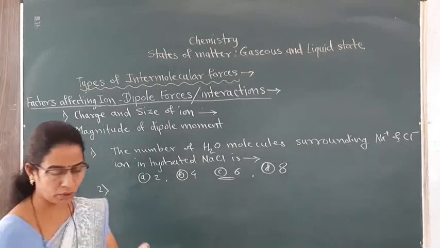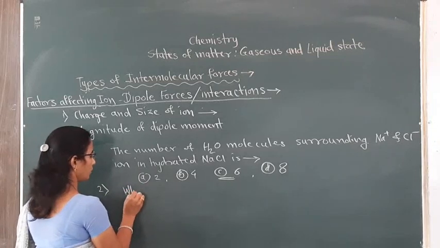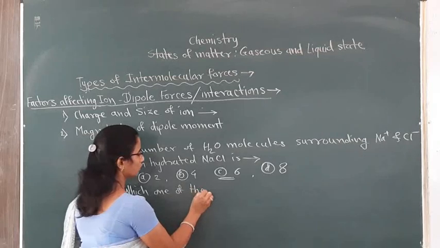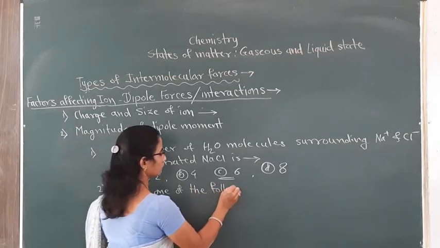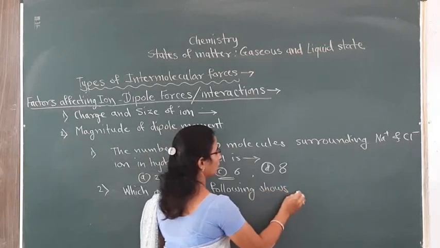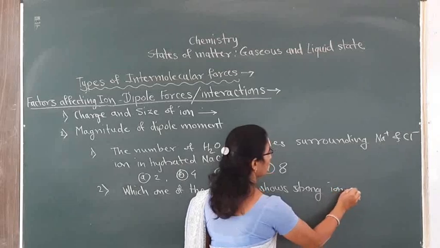Again, the second MCQ type question will be asked like this. Which one of the following shows strong ion-dipole interaction?